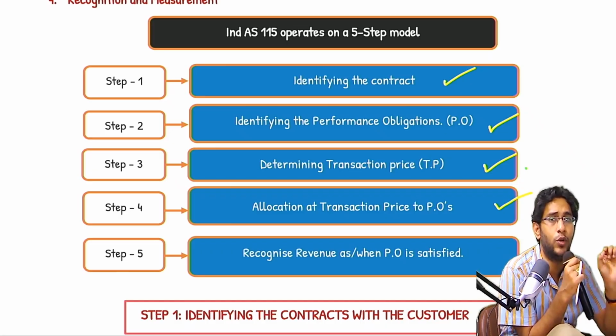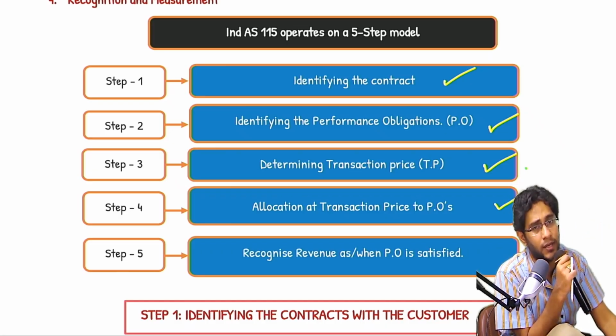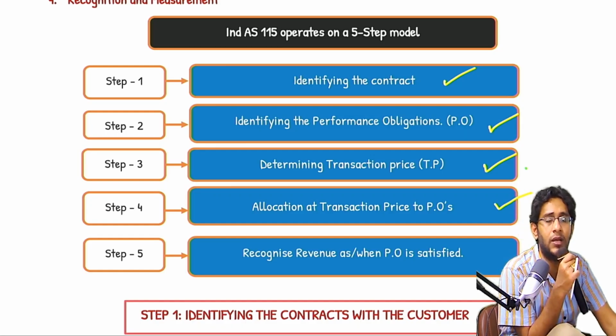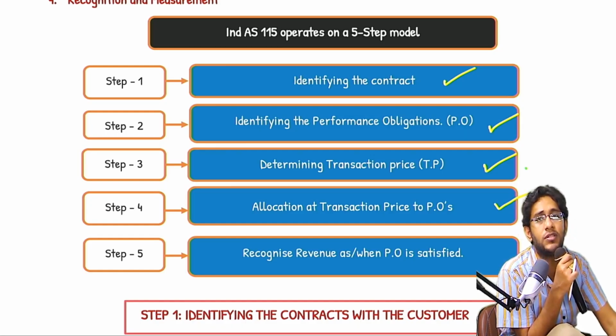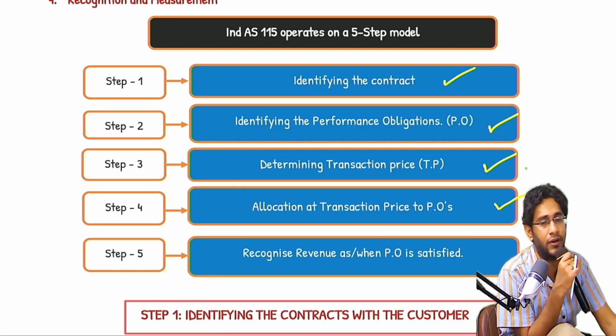to the duties that you observed in step 2. That means allocating the transaction price to performance obligations. Step 3 should be allocated to step 2. How to do that allocation? Step number 4 is given.